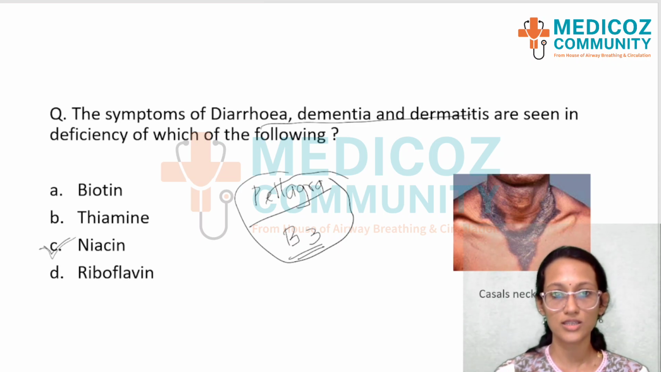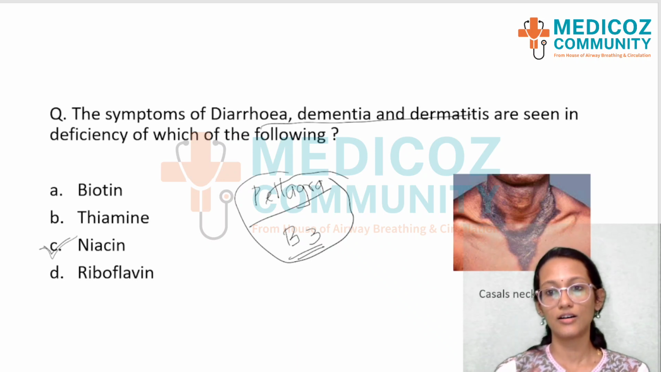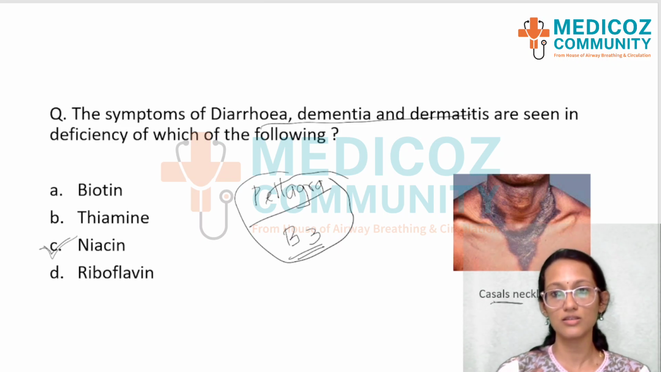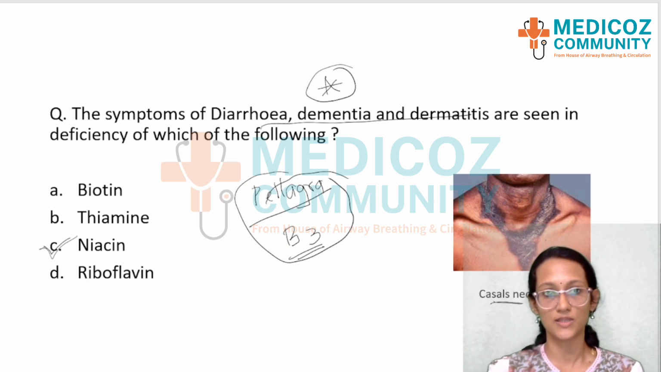It's a direct question. And Casal's necklace is again another clinical sign that is seen in pellagra due to dermatitis. The Casal's necklace is seen. So again, please students, please remember that this is an important question and repeated many times.